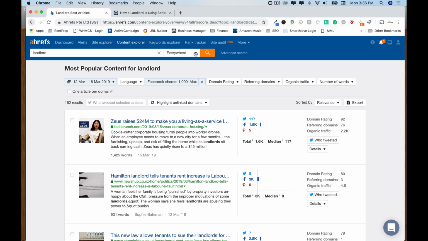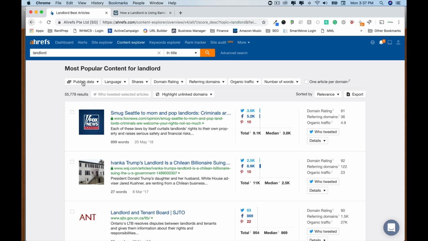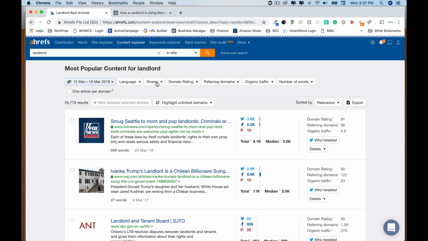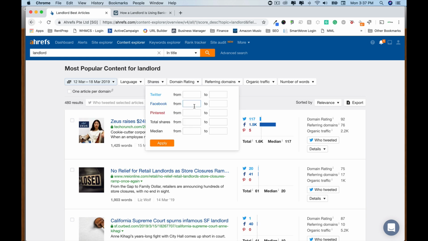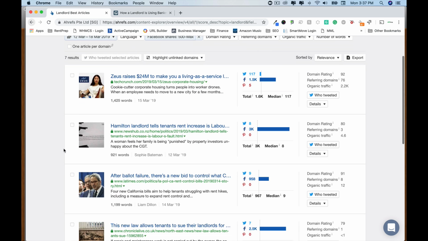Another thing you can do is if you want, you can do it so it's just in the title. So the word landlord has to be in the title. So now this number should be way smaller. Once we refresh everything, let's go to last week. And then why don't we go to shares again and make it shares and 500 and see what we get now. All right, we got 7 results.